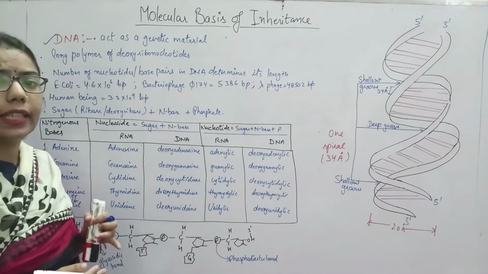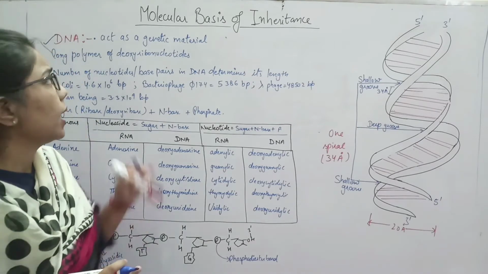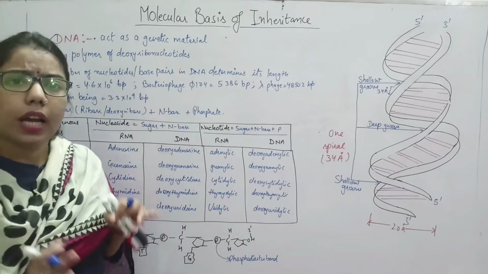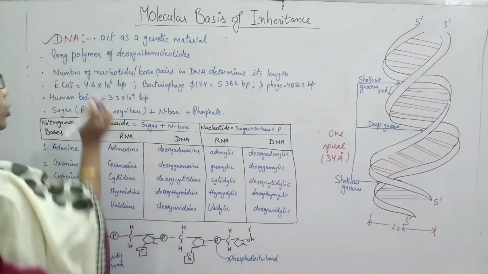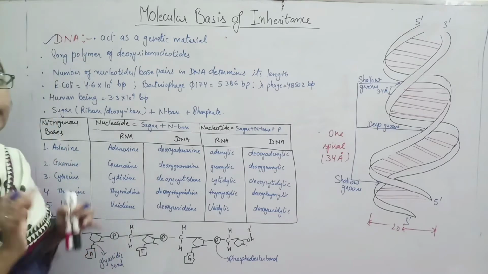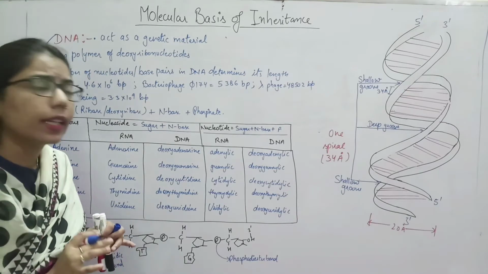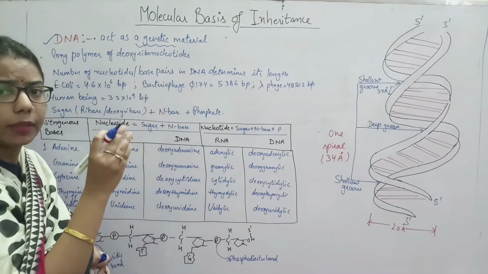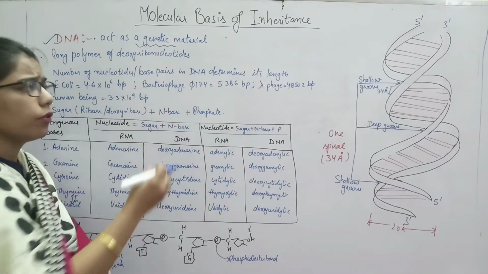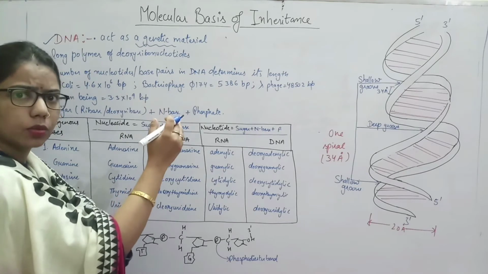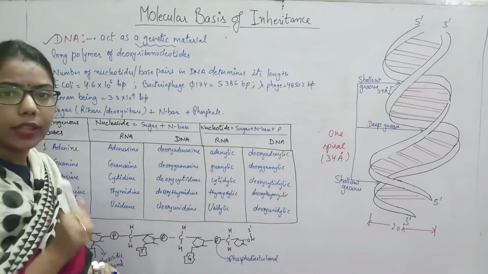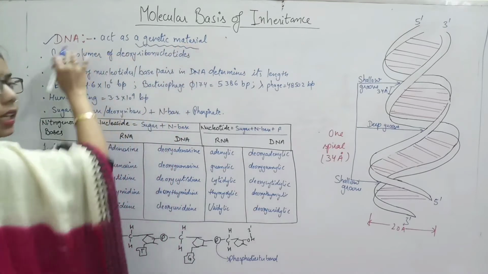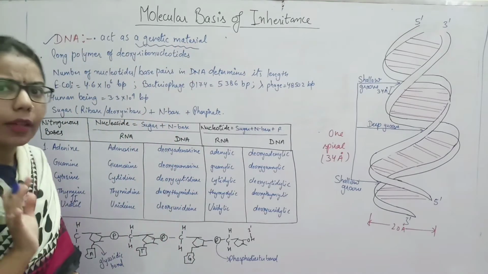We know that DNA is a genetic material. As in this chapter, we will talk about the DNA or RNA, but here mostly we are focusing on the DNA, that is deoxyribonucleic acid. So whenever we are talking about the genetic material, it means that what is that thing which is transmitting from parents to their offspring. So what is the genetic material? DNA is a genetic material.